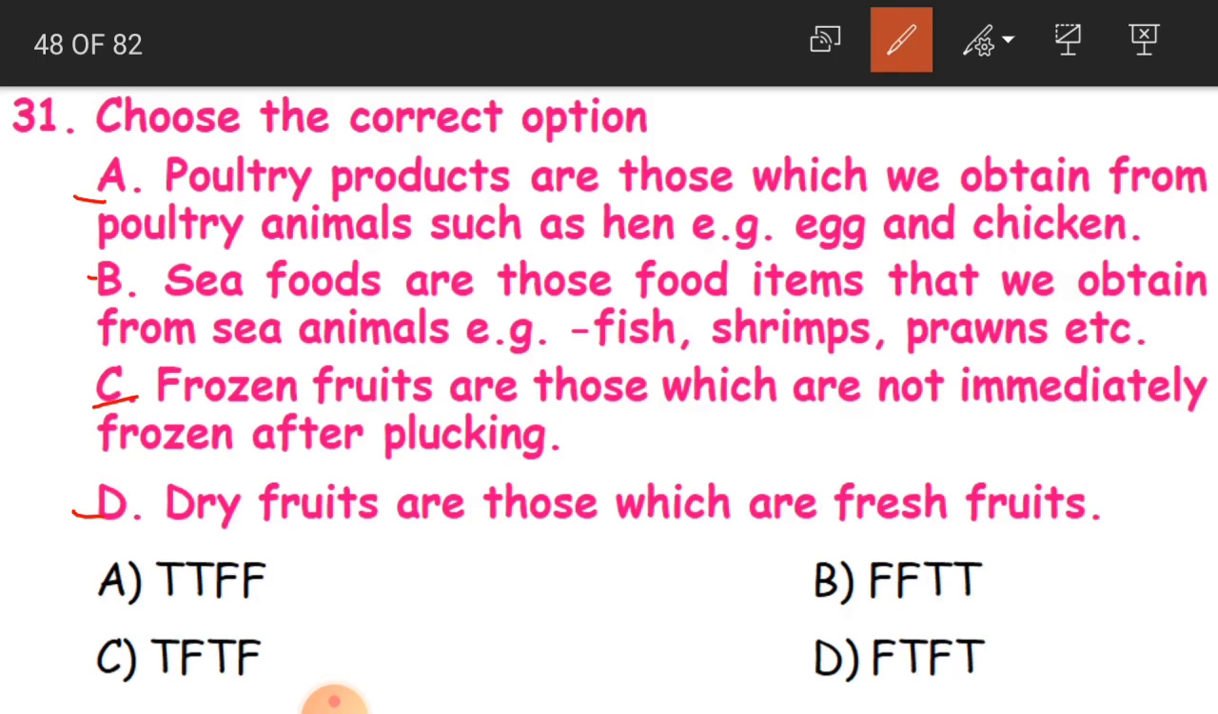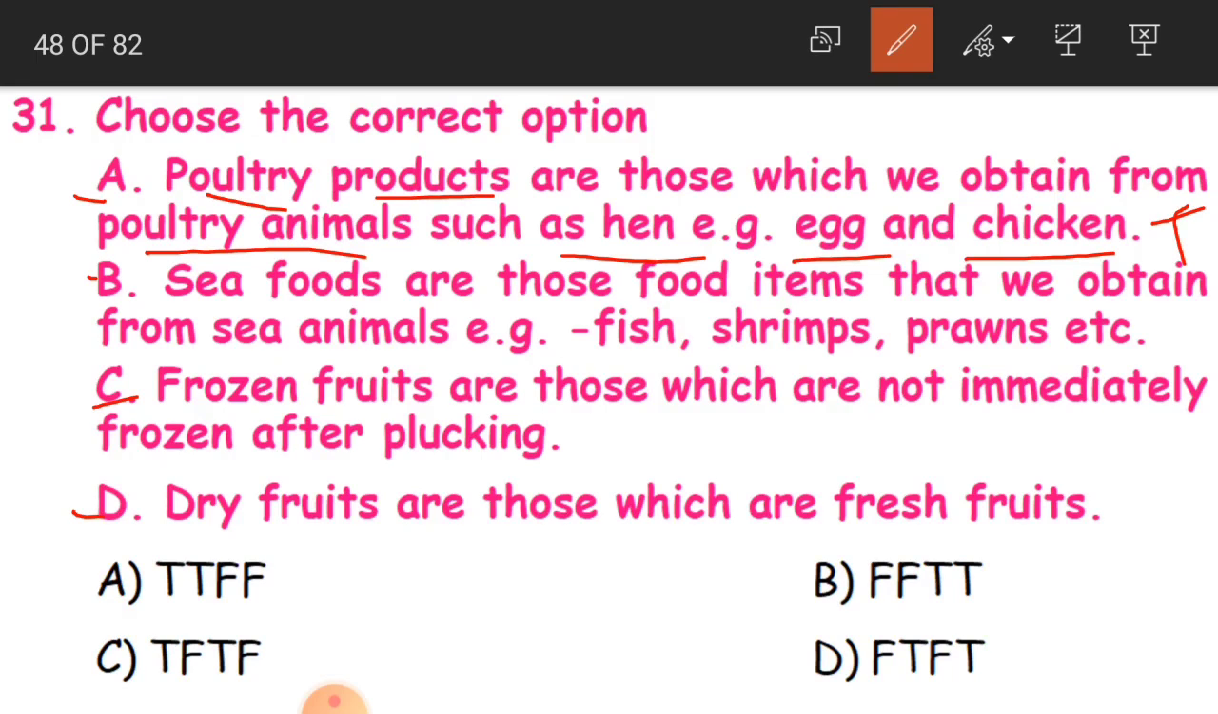Option A: poultry products are those which we obtain from poultry animals such as hen, for example egg and chicken. So what are poultry products? They are obtained from poultry animals like hen, for example egg and chicken. Is this true? Yes, this is true. We get egg and chicken from poultry animals like hen, duck and all that.